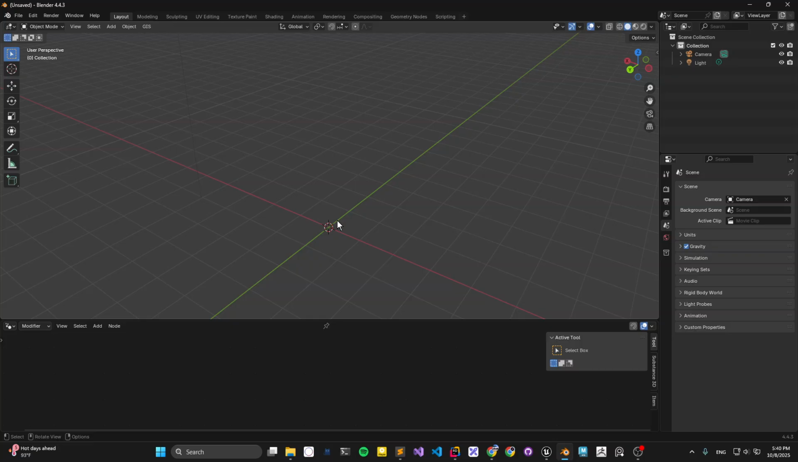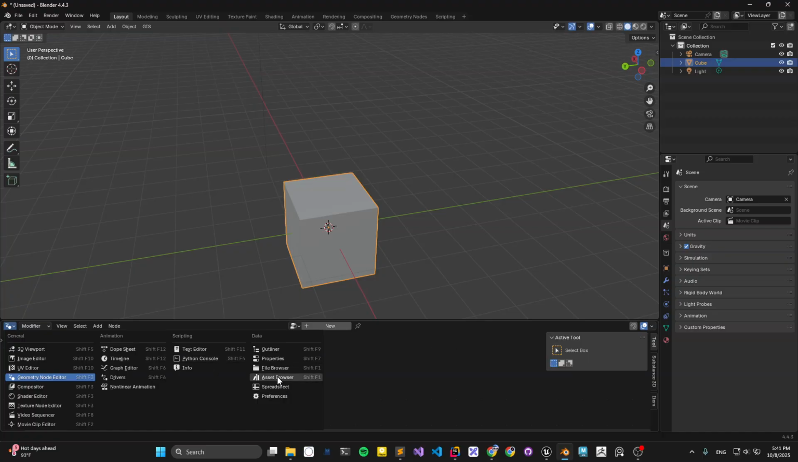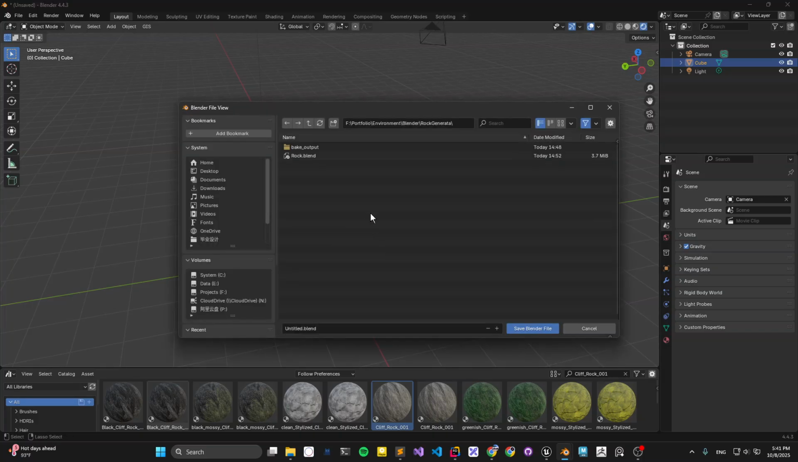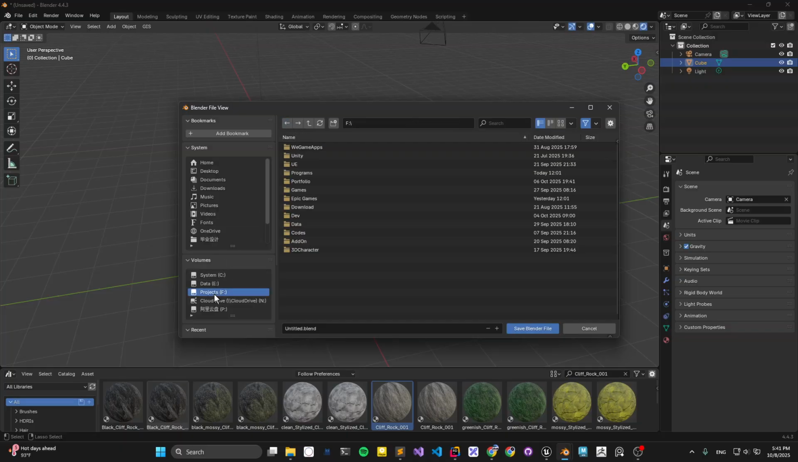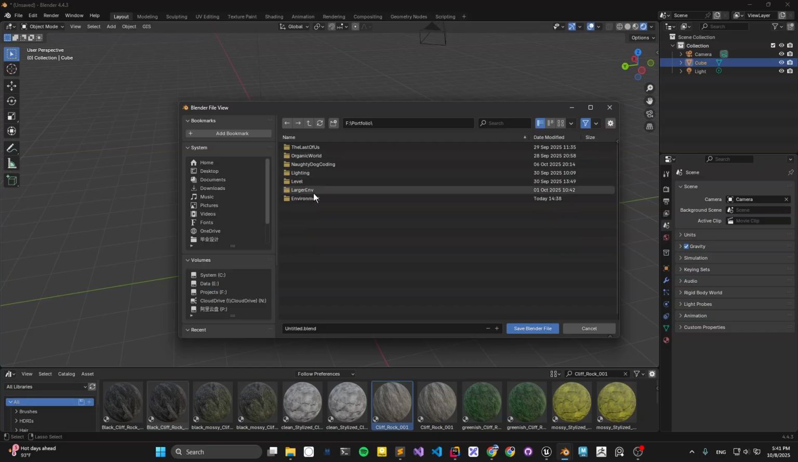First of all, I need to create a queue. Then I need to find my library. I have found some really cool raw material, and this one I apply. Let's see, I'm loading this kind of material. Then we need to press Control S and save the file. So I will probably put it in my folder, in my portfolio environment, and record raw and quality.